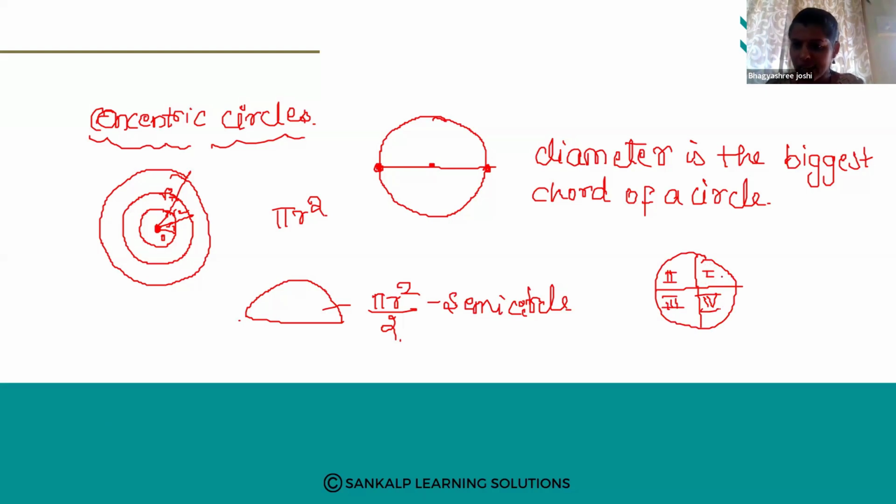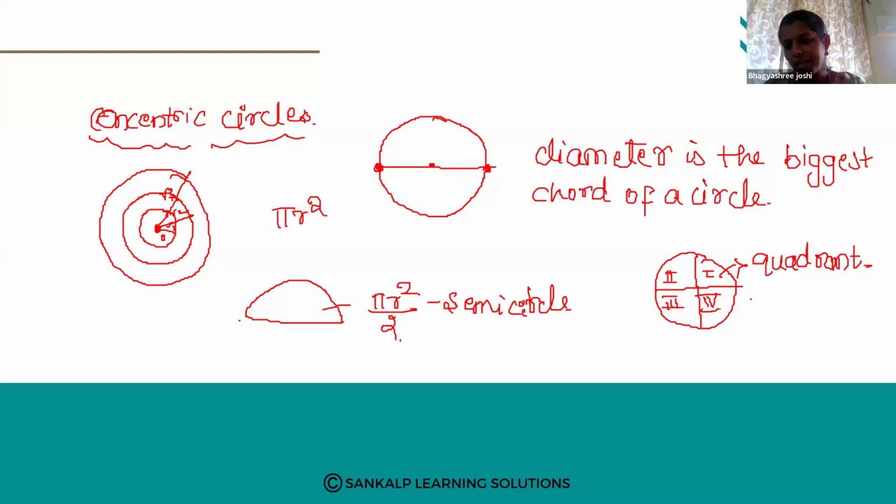These parts are called a quadrant. So quadrant means 1/4 part of a circle. From the full circle we have made 4 parts. 1/4 part of a circle is a quadrant.